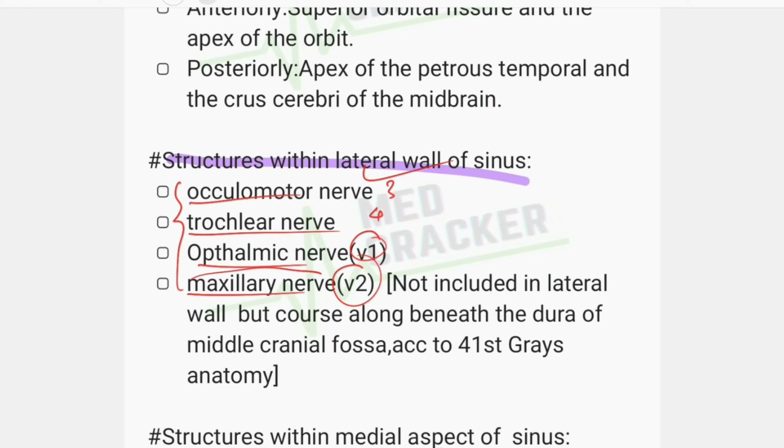But in the case of the maxillary nerve, according to the 41st Gray's Anatomy, it is not included in the lateral wall, but its course is along beneath the dura mater in the middle cranial fossa. That is, it is not included in the lateral wall according to the 41st Gray's Anatomy, but other books have included it traditionally. So for MCQ purposes, we can exclude the maxillary nerve from the lateral wall, but in other cases we can include these four structures in the lateral wall of the sinus.